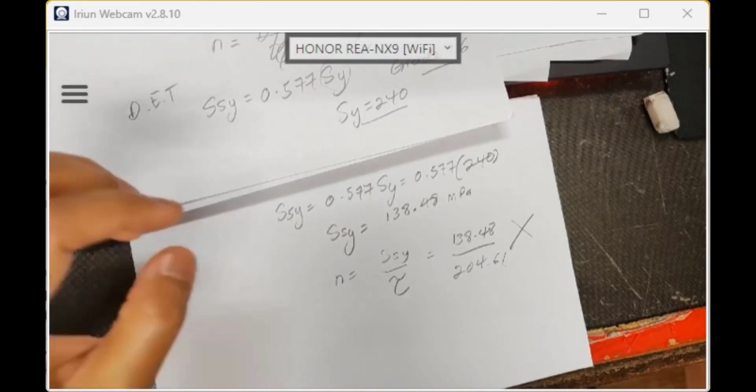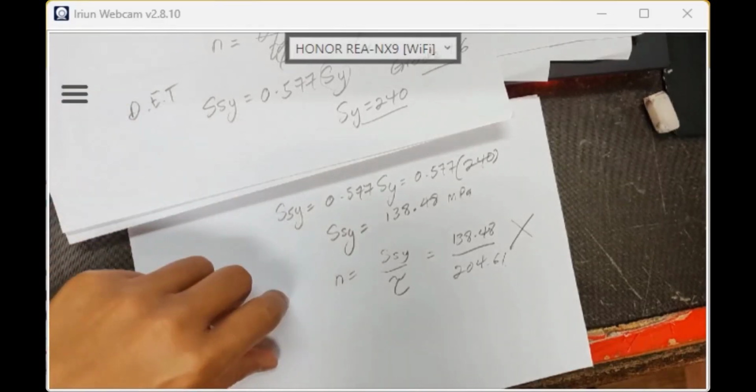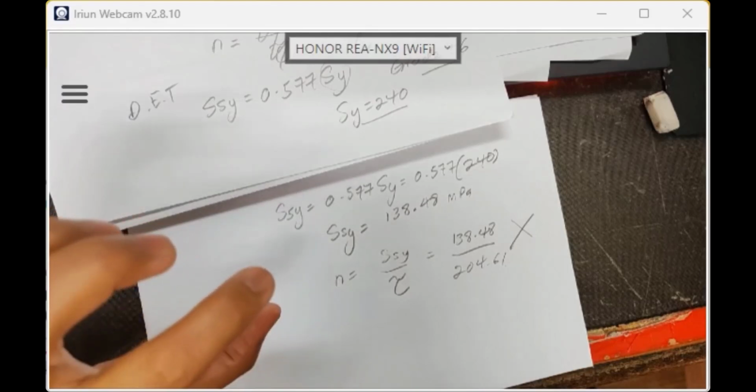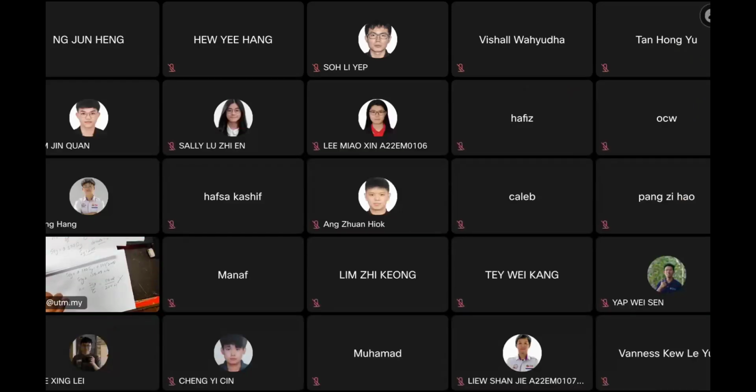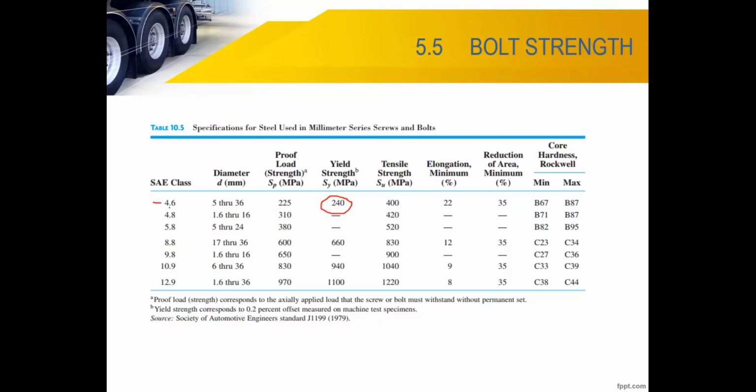The bigger diameter. Okay, if I want to use M10, just to show you, I share back the PowerPoint. If you look here, I cannot use 4.6. Grade 5.8 is not showing the yield strength. If I want to use bolt M10, I have to use 8.8. Can you see 8.8? The yield strength is 660.